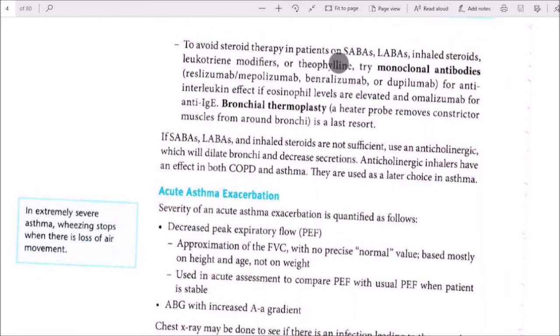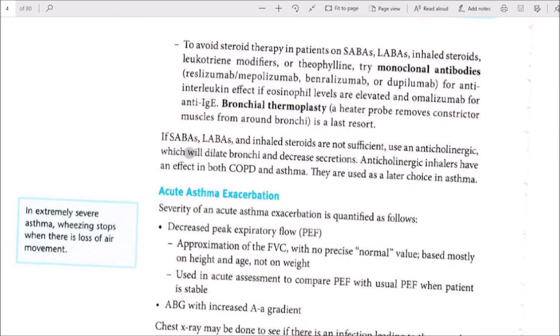To avoid steroid therapy in patients on short-acting beta agonists, long-acting beta agonists, inhaled steroids, leukotriene modifiers or theophylline, try monoclonal antibodies: reslizumab for the anti-interleukin effect when eosinophil levels are elevated, and omalizumab for anti-IgE. Bronchial thermoplasty, where a heat probe removes constricted muscle from around the bronchi, is the last resort.